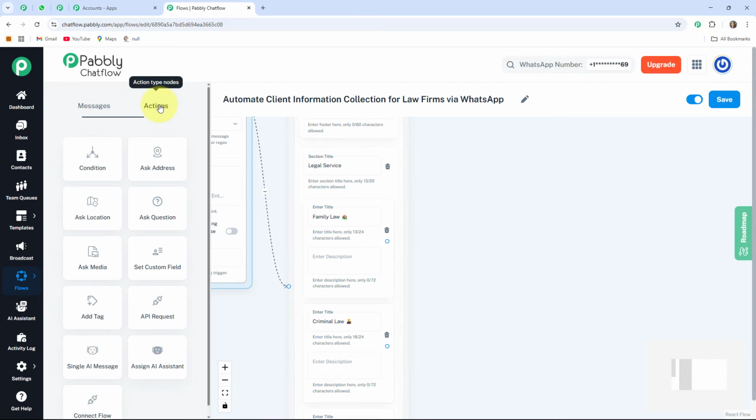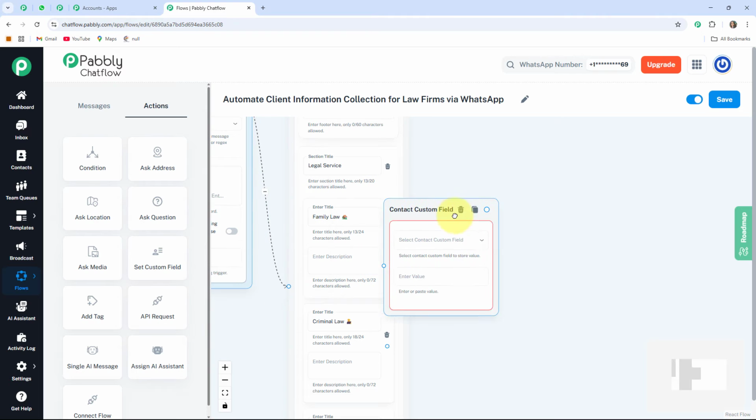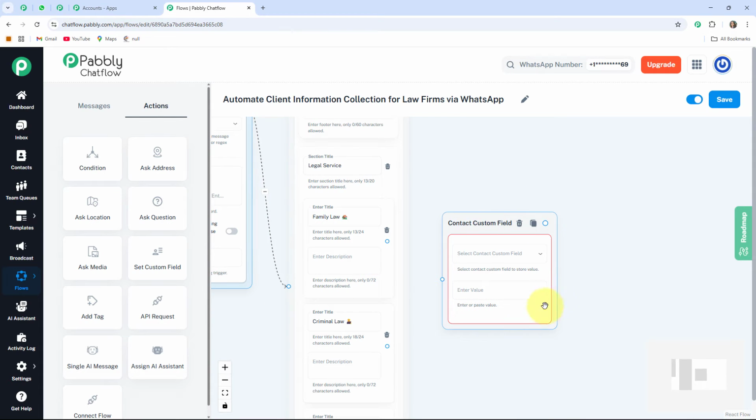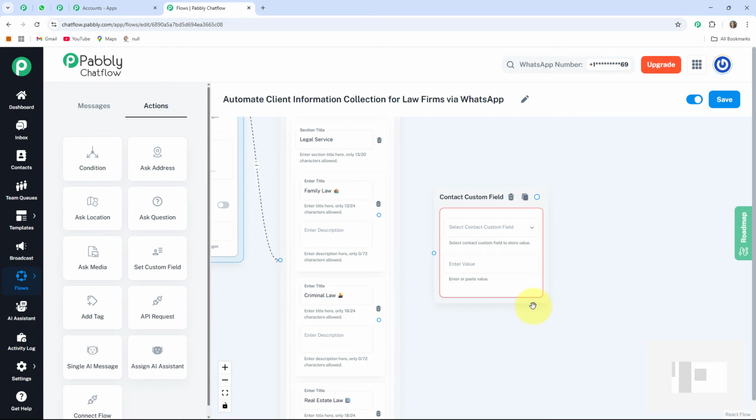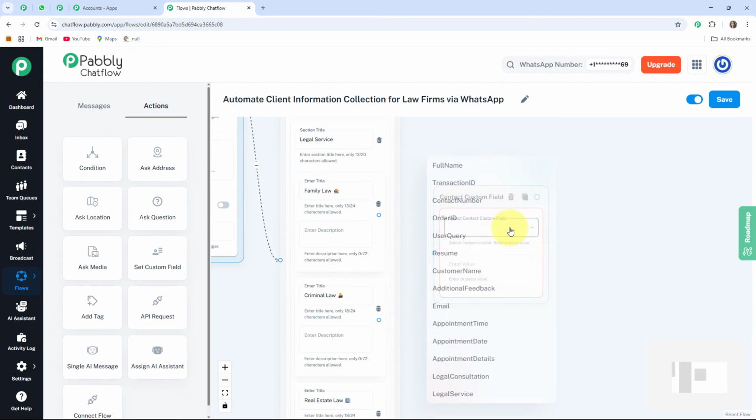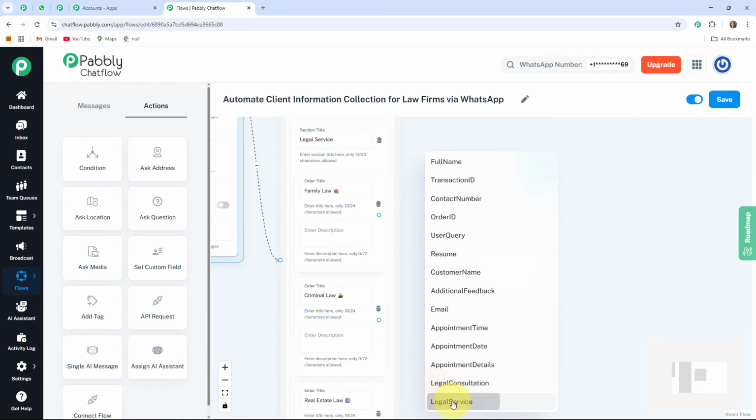For that, I'm clicking on this action option and taking the button as set custom field. Let me explain why we use this contact custom field button. We use contact custom field in the creation of a WhatsApp chatbot in Pabbly Chatflow to store and personalize user specific data during a conversation. These custom fields allow the bot to dynamically remember, access and reuse important details collected from the user. Here I am going to select my contact custom field as legal service.